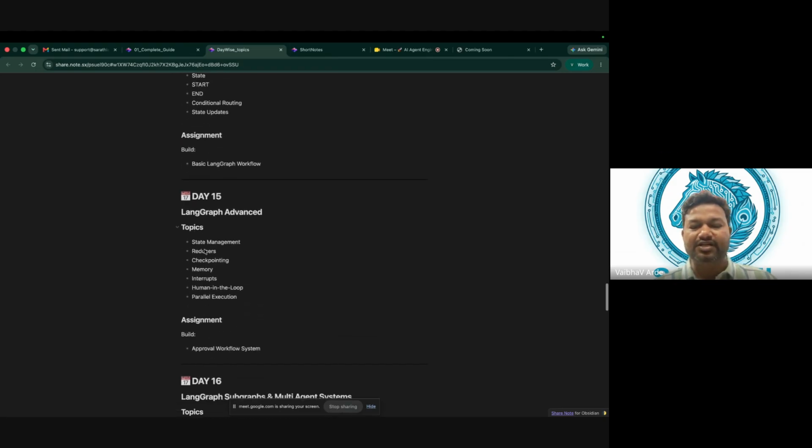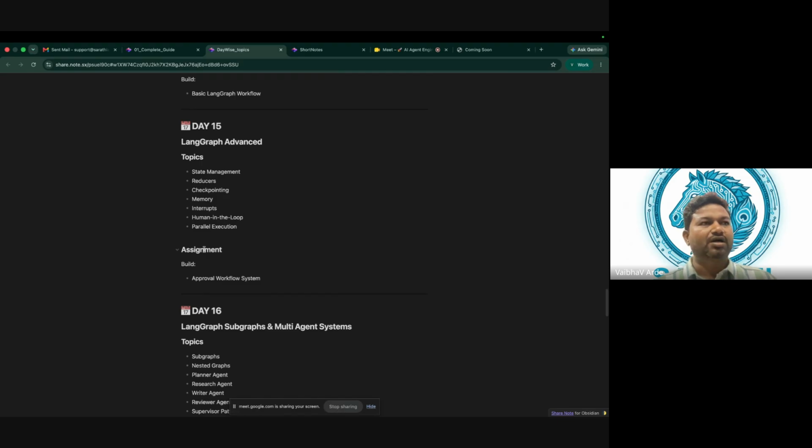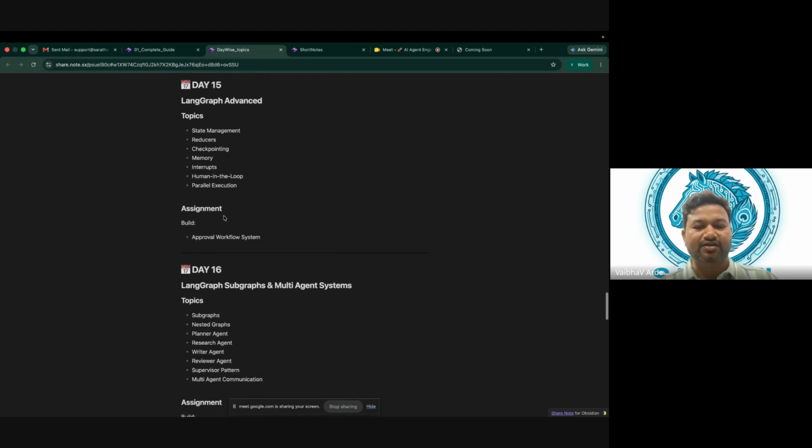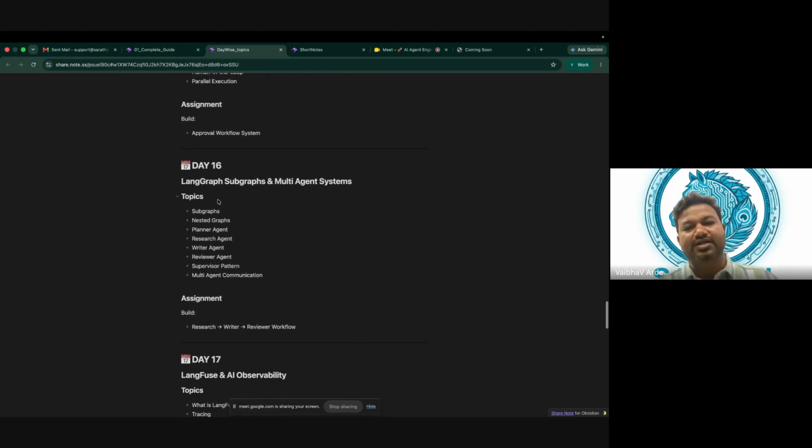We will be learning about LangGraph, how to build agentic AI. Agents are different from agentic AI. It is different agents working together to complete one task, that is agentic AI. Those we will be building with LangGraph. In LangGraph there are advanced concepts like subgraphs and multi-agent systems. When we say LangGraph, we have a workflow.